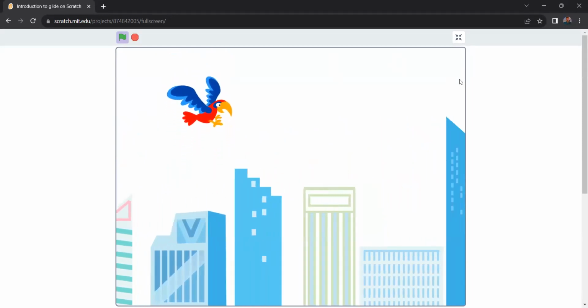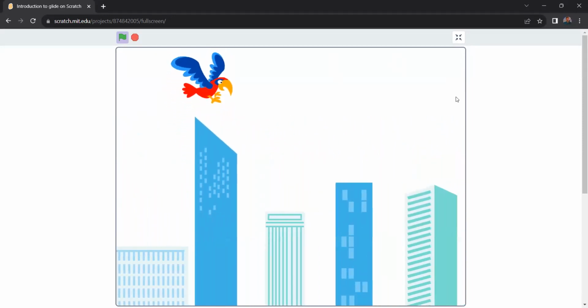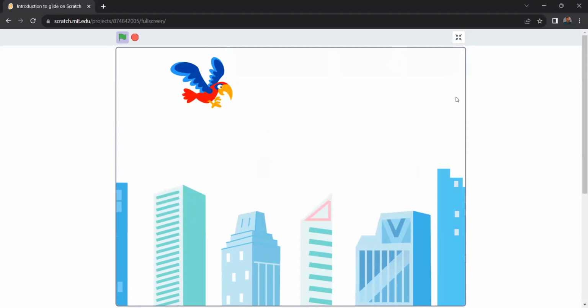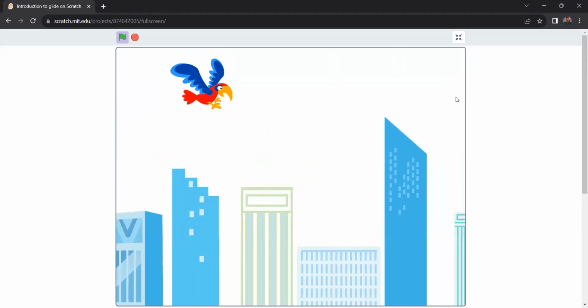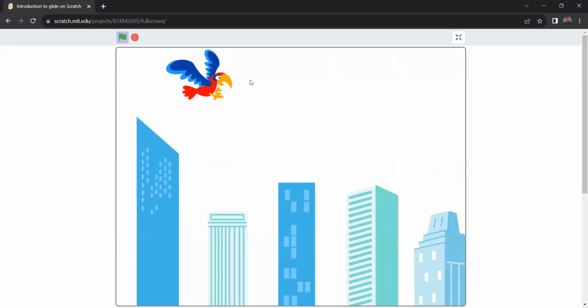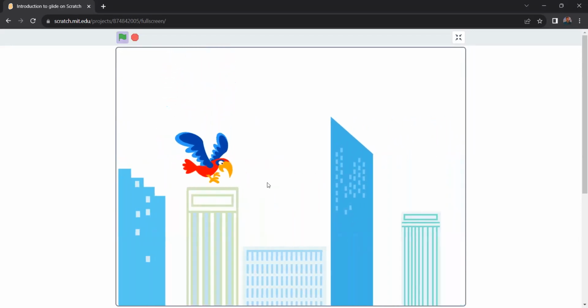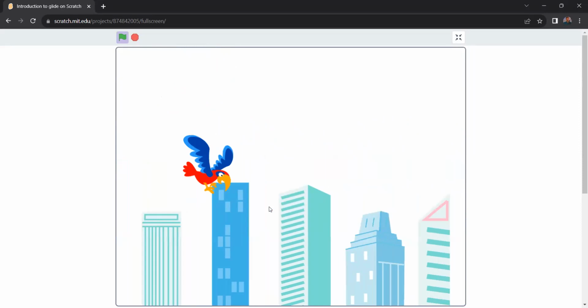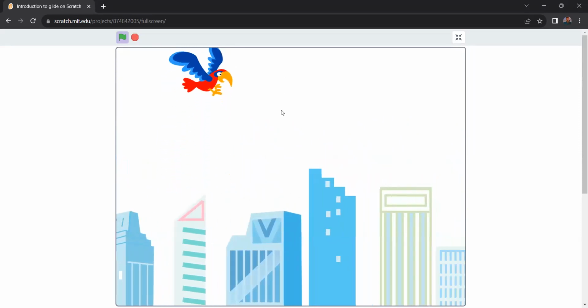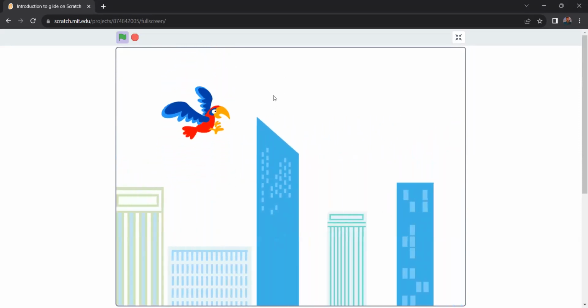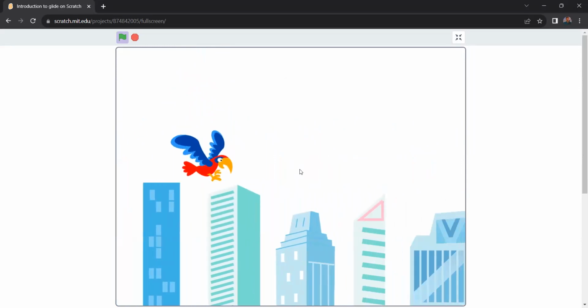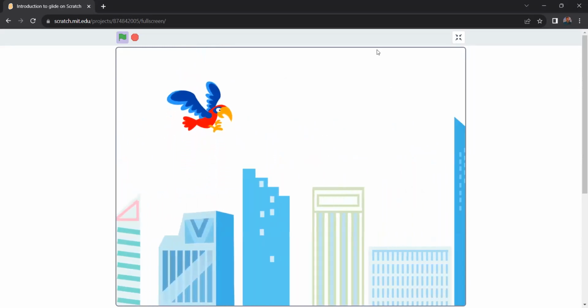What is happening in this? If you see carefully, only the buildings are moving. The parrot is only moving up and down. It is not moving forward or backward. Can you see it? Only the buildings are moving. Okay, sir. So in today's class, we are going to make this one.